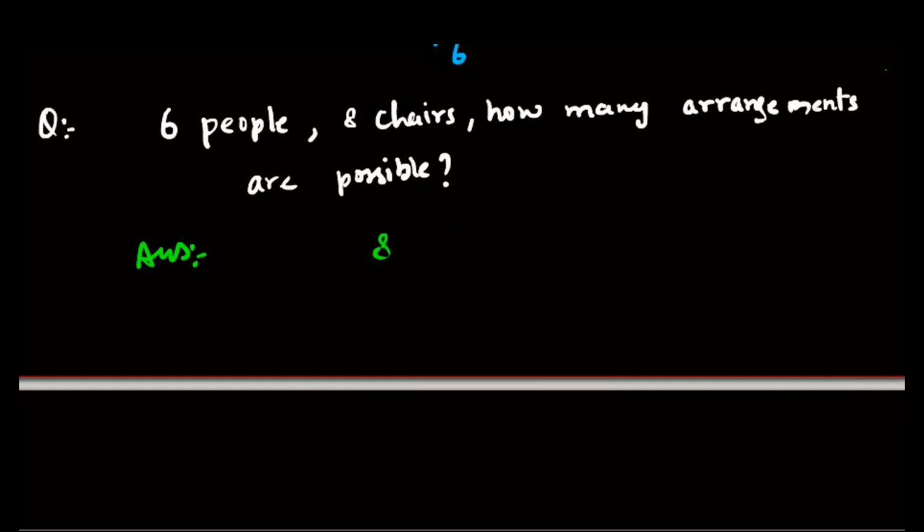Therefore, what will be the final answer? 8P6. Right. So 8P6 is nothing but 8 factorial divided by (8 minus 6) factorial. I hope you are getting this. It is equal to 8 factorial divided by 2 factorial. So 6 different people and 8 identical chairs are there, right? Sitting arrangements can be made out of 6. So 8P6. Clear? Perfect. Moving on to the next question. Let's see the next one.